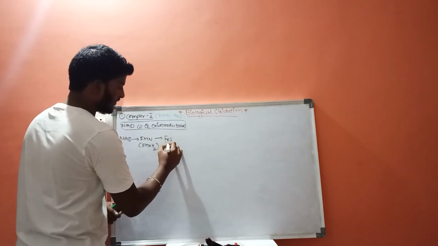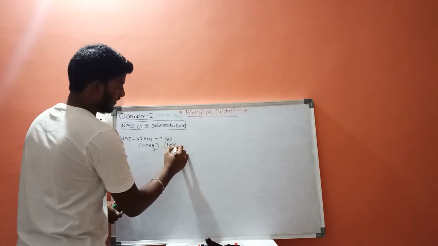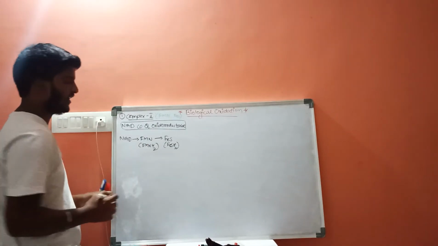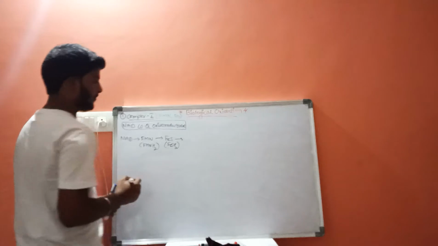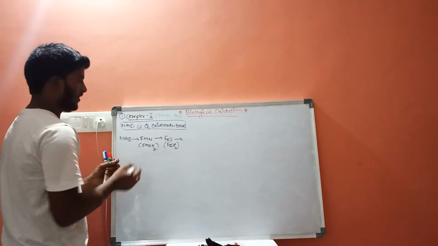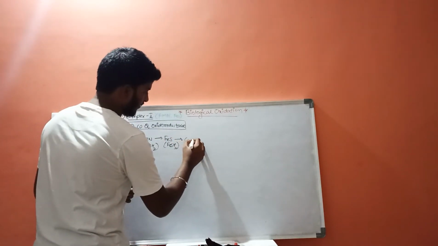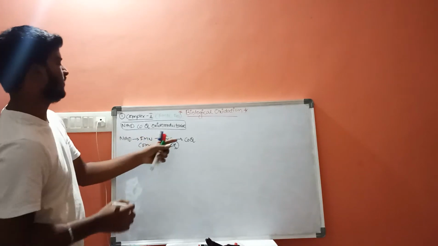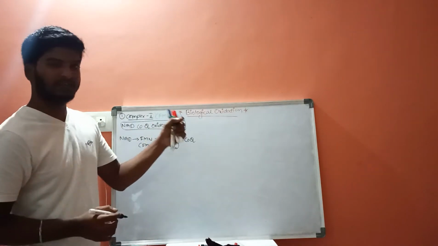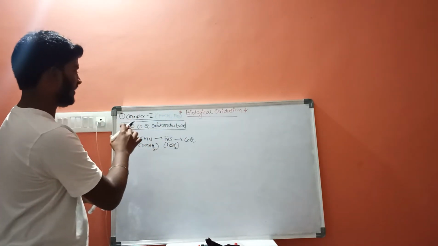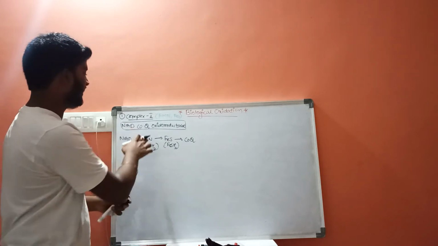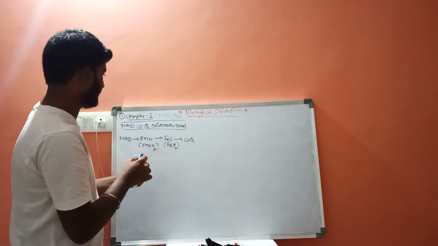Whenever iron sulfur protein takes electrons, it becomes FeSH2. Now from iron sulfur protein, 2 electrons will be moved to coenzyme Q. This is the transfer of electrons in the first complex, NAD coenzyme Q oxidoreductase.